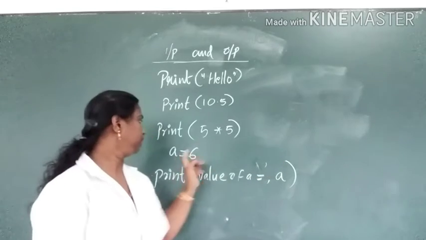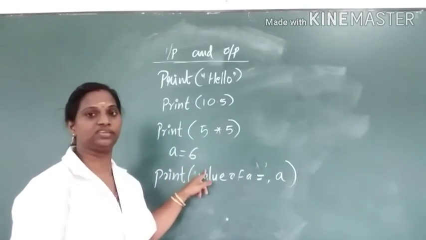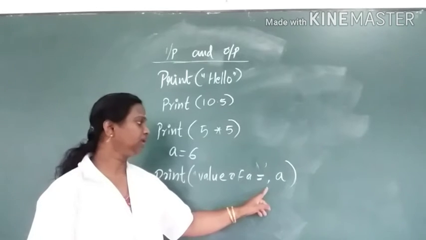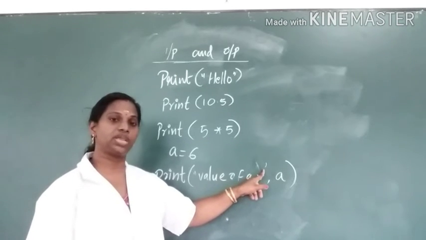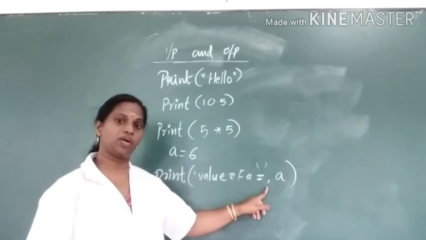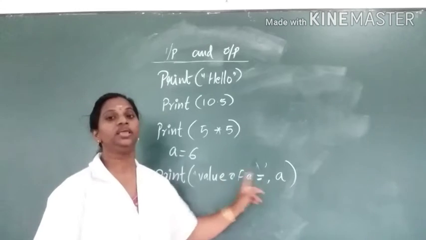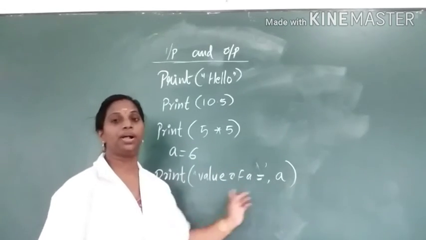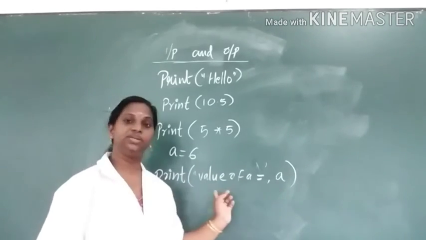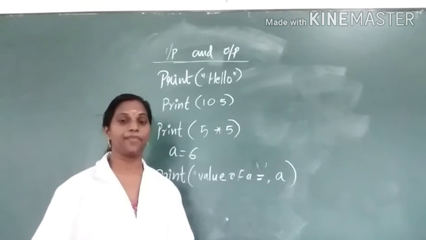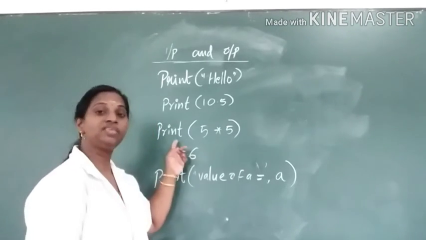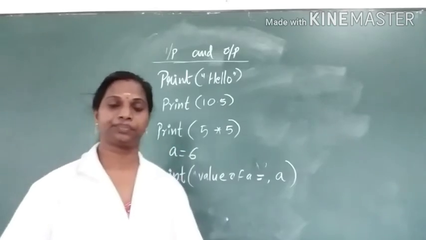Here see a is equal to 6. Then print value of a is equal to, then close the quotation and put a comma, then write a, then the value of a is equal to 6 will print. Multiple variables or multiple strings you can use in a print statement.